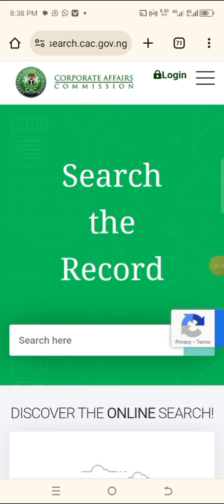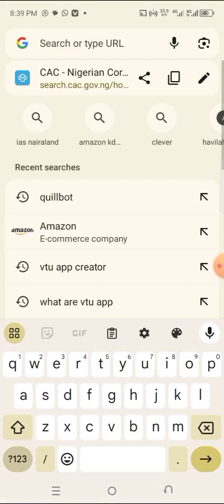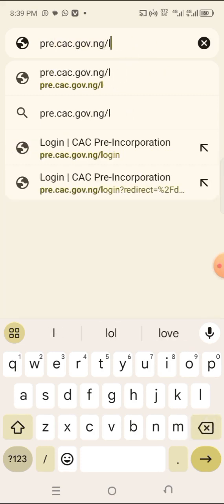So when you are done with the name search, come back to the home page, that is pre-registration again. You can see pre-registration.gov.ng. Pre-registration, that is pre.cac.gov.ng. You can put login there, but it's not necessary.